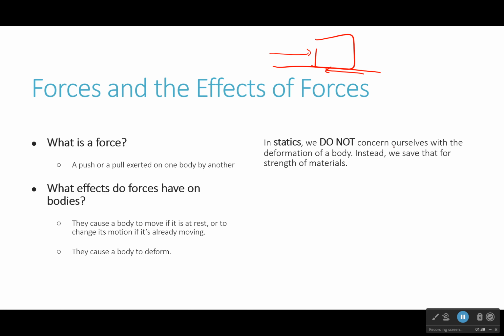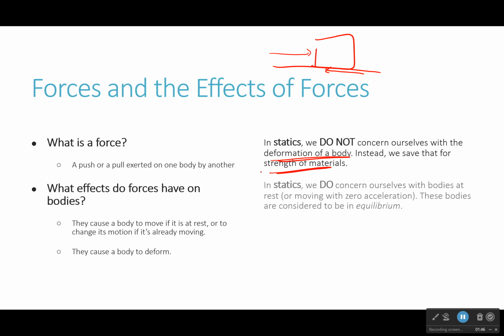In statics, we do not concern ourselves with the deformation of the body. We'll get there. That's when we get to strength of materials, the second half of this course. We do concern ourselves with bodies at rest, or moving with zero acceleration. They can be moving as long as they don't change how fast they're moving. Now, these kinds of bodies are considered to be in equilibrium. If they are out of equilibrium, then they begin to accelerate. And that's not something we're going to worry about.